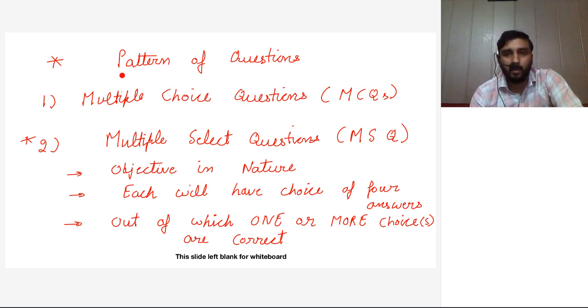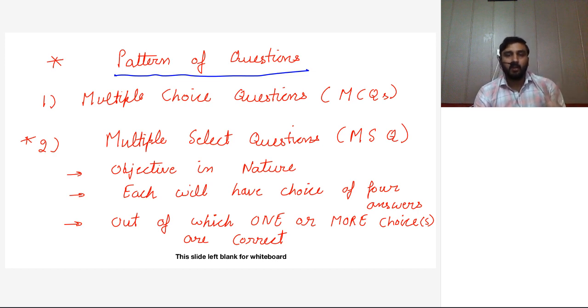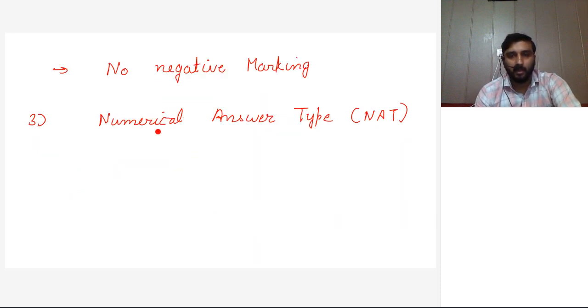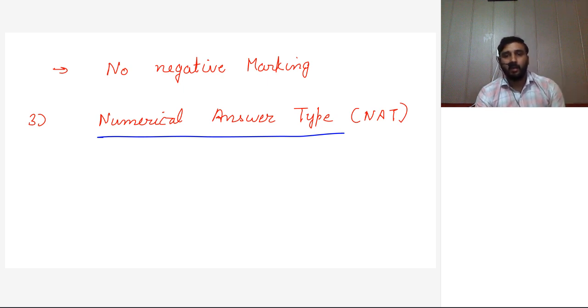Next change is pattern of questions. So earlier there were two types of questions. First type was multiple choice questions, and the second was NAT type, numerical answer type, which I have now put at third number. So these two types were there in GATE up to 2020.